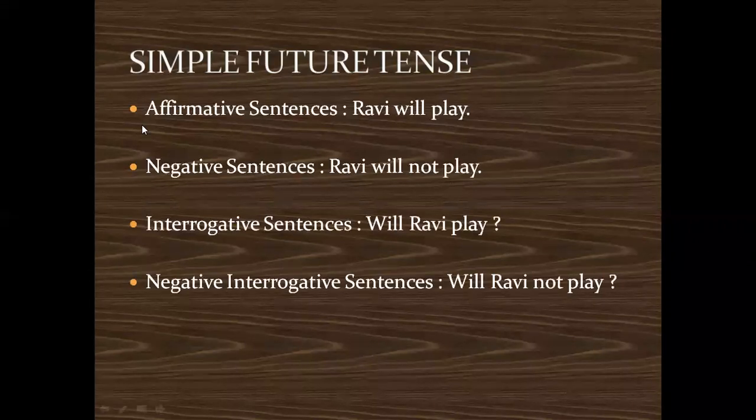So all these are examples. You can see will is being added before play. Okay. So actually, if I say Ravi plays, that is simple present tense, but the will tells you we're talking about the future.